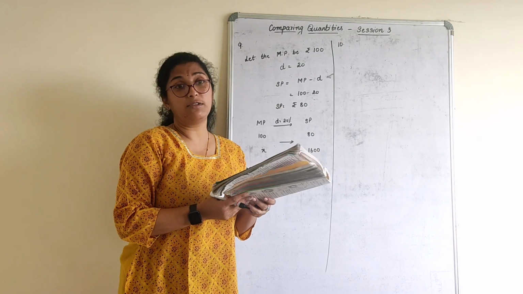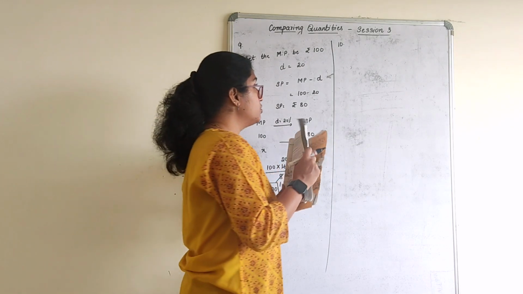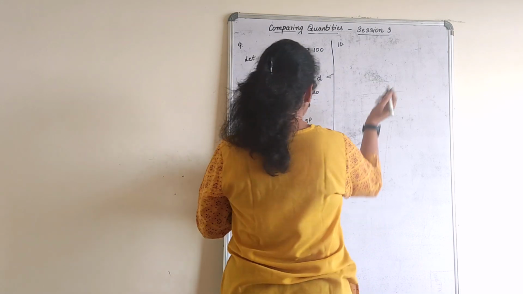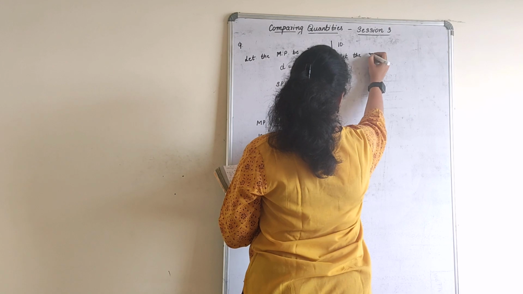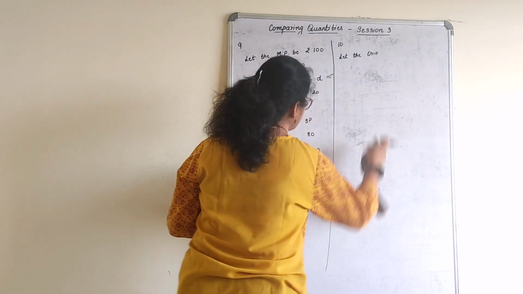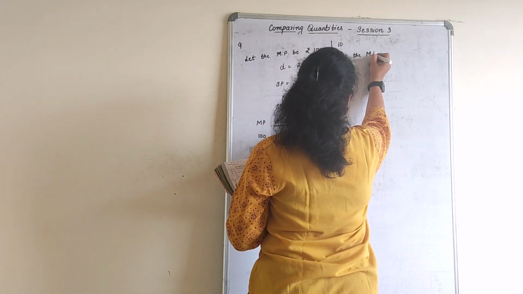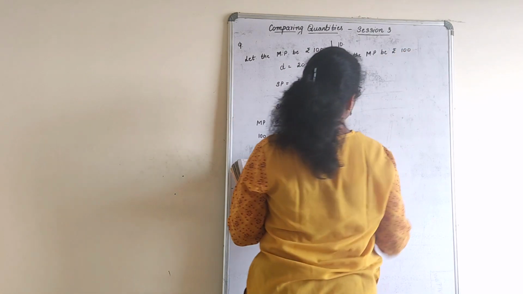But I would like to know what was the price before the VAT was added. So let us consider that for this type of sum. Let the original price or the mark price we consider be rupees 100.